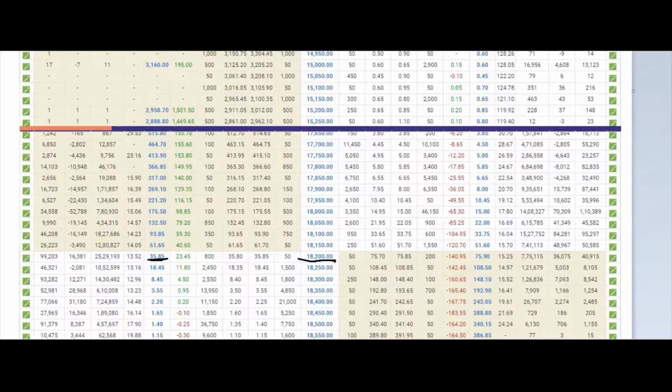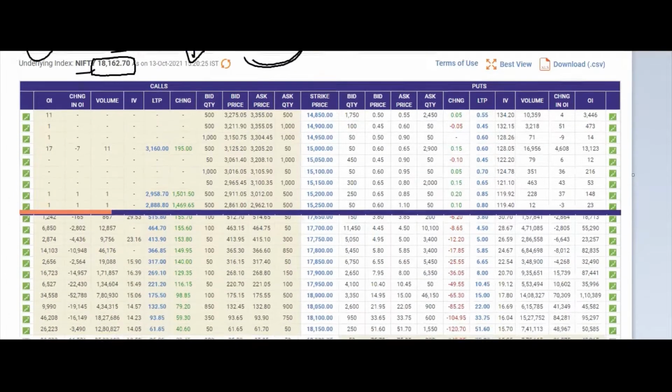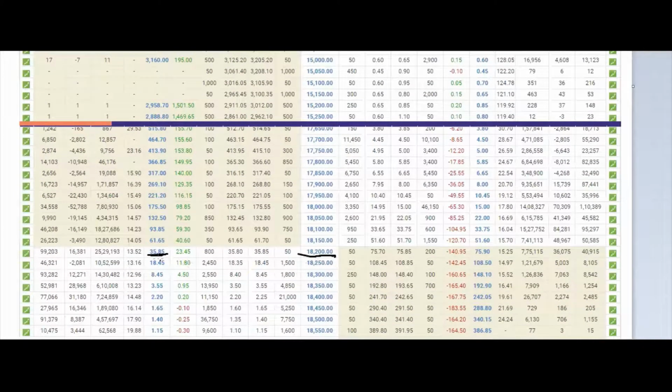Okay, and suppose this one is 24th October. I'm making it, it's not working, no problem, we'll make it 24th October. Suppose this is 24th October, we will not change that, because you can change that as well if you like: 1 week, 2 week, whatever. This one you can change, 24th October you can change. Now you are prepared to pay 35.85 per option.